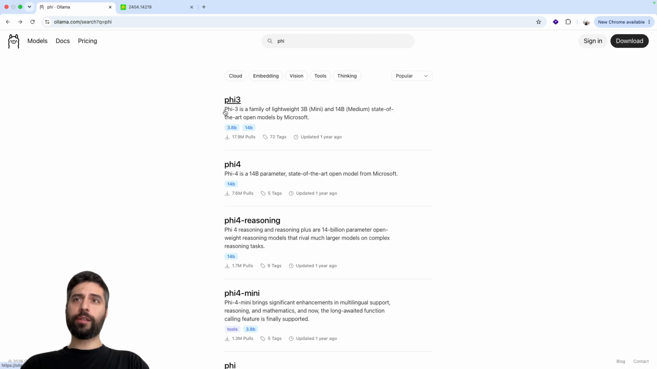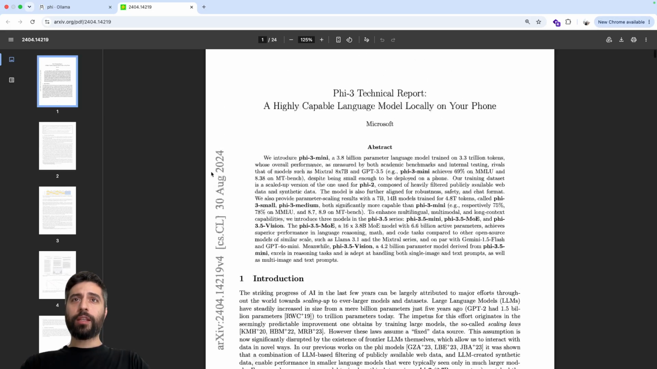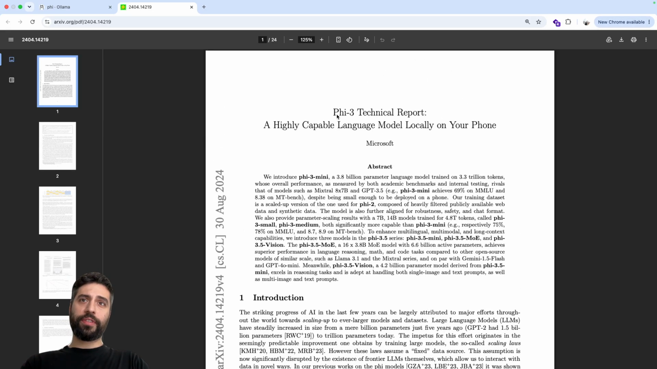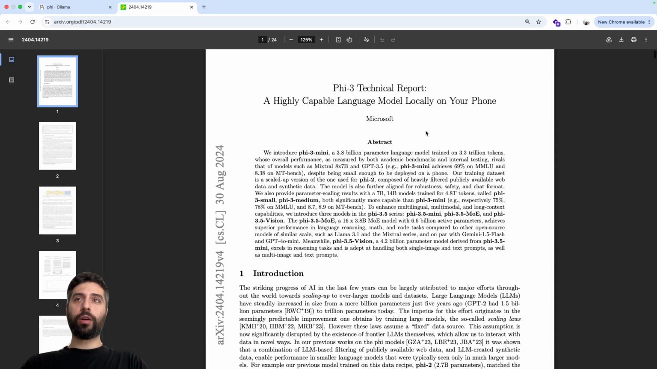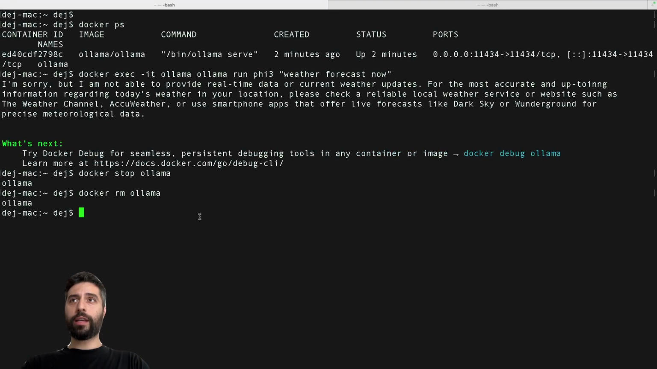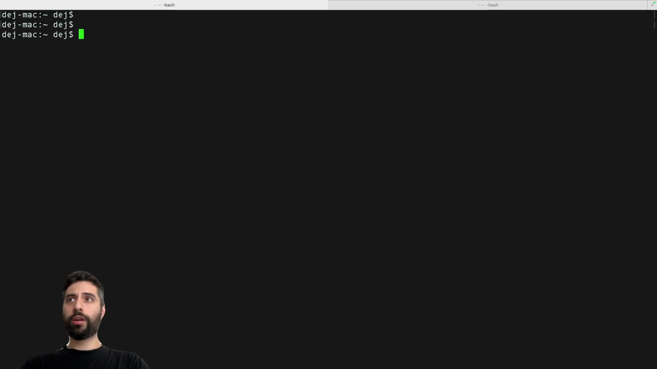As we can see, Phi 3 is a family of lightweight models. We have the mini with 3 billion parameters and medium with 14 billion parameters. As we've seen, this is the paper. It's a highly capable model meant to be run locally on your phone, but we're going to run it on our machine. We're going to use Ollama to serve our model, and as I said, we're going to leverage Docker.